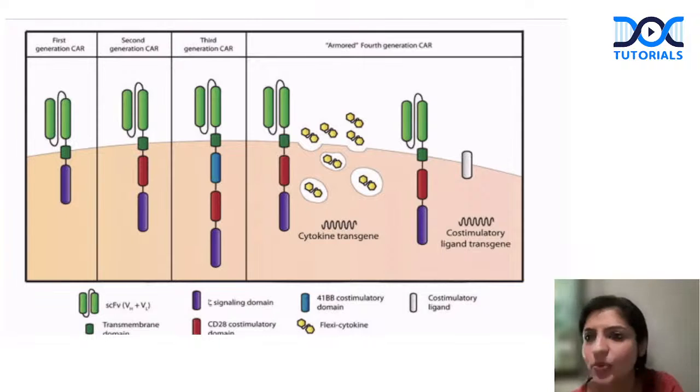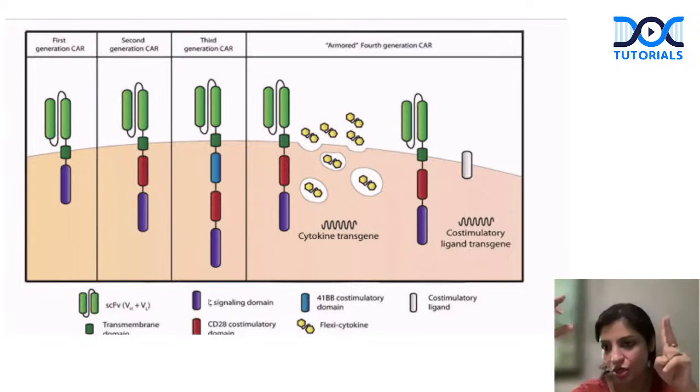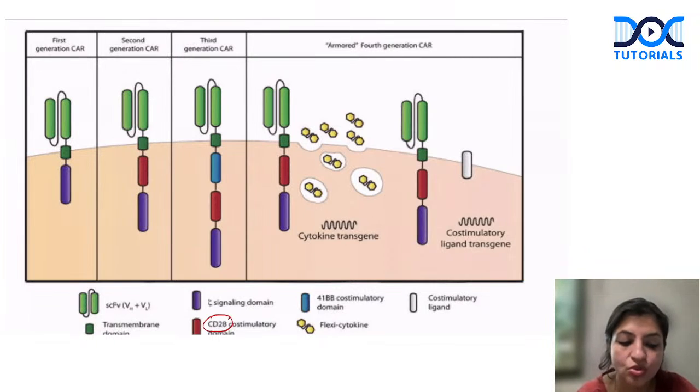Signal two is CD28. When it binds to the MHC complex, it checks it, and then the second signal is CD28 binding with the co-stimulatory molecule. Only when it binds with the co-stimulatory molecule do the T cells get activated. So then they made the second generation CAR-T cells with CD28 co-stimulatory. The CD28 co-stimulatory molecule was added.